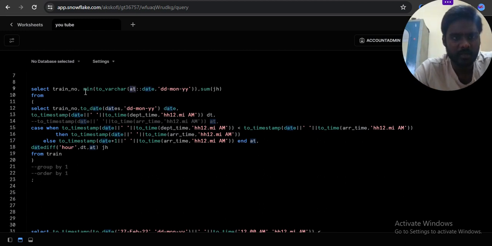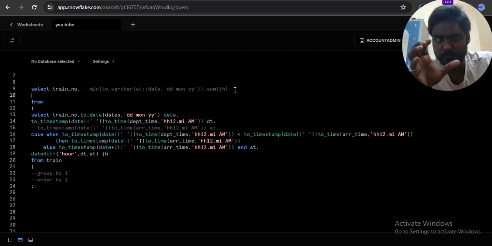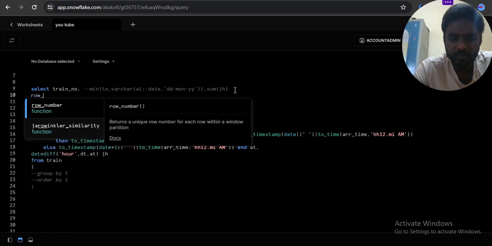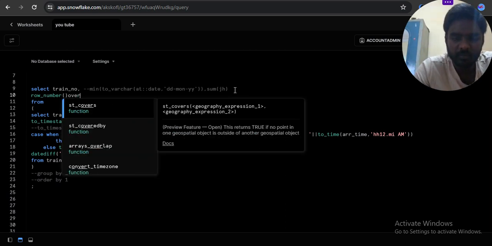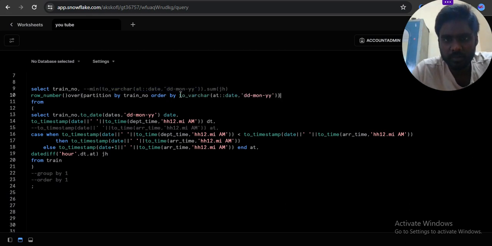For example, I want to comment this one. Minimum of date means row number over partition by train number, order by this one, RN.